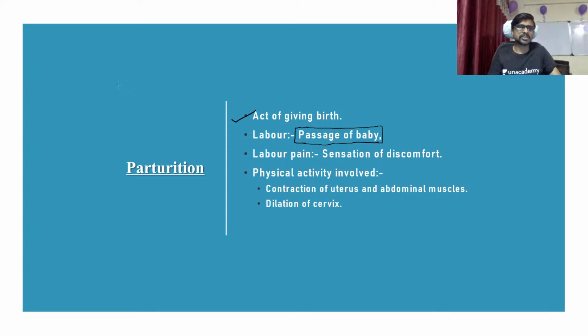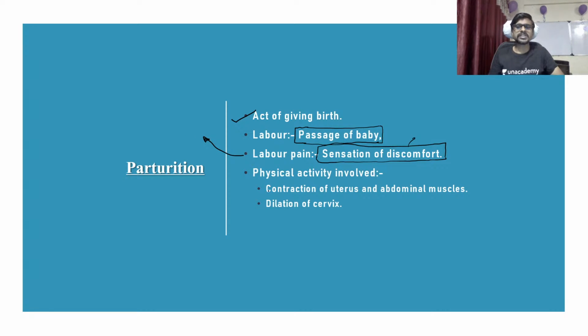Okay, labor means the passage in the uterus through which the baby is going to come down. So that passage is called labor. Okay, so the labor phase is a sensation of discomfort. The discomfort which is caused because of a few reasons is called labor pain. We are going to see in detail what is meant by labor pain and why it is there.